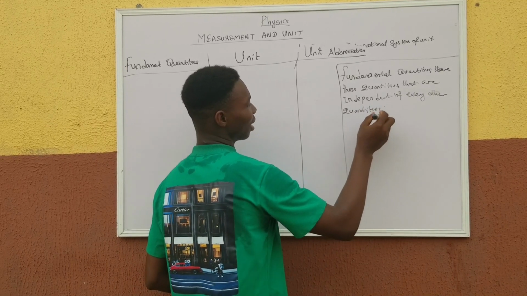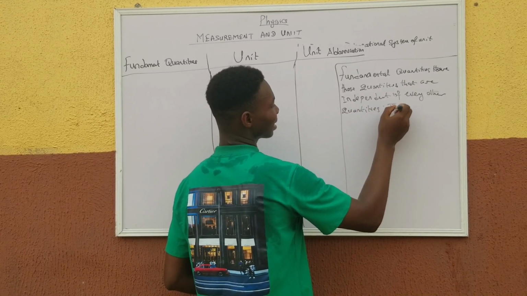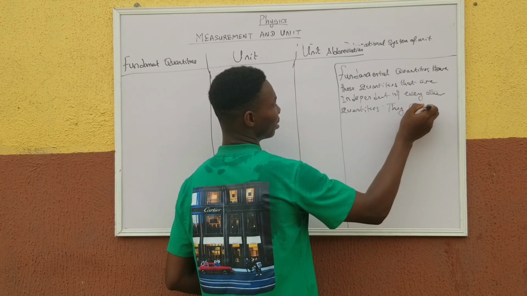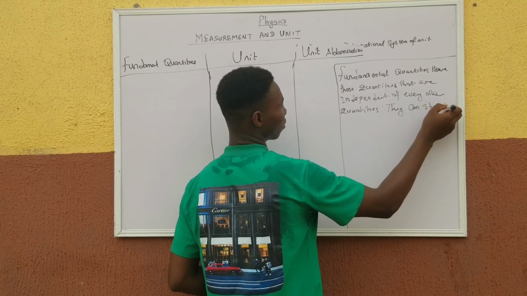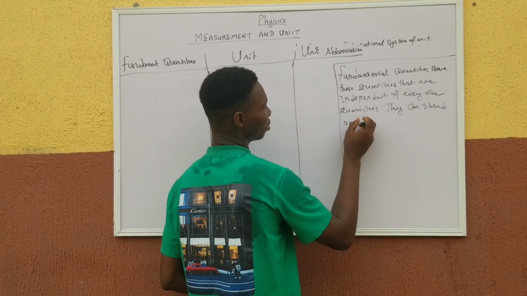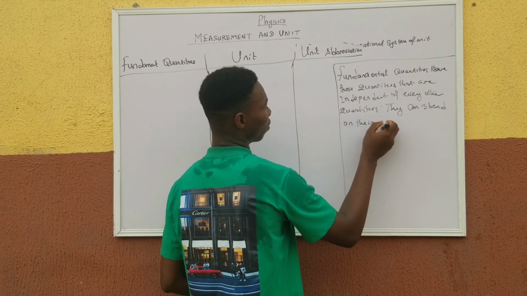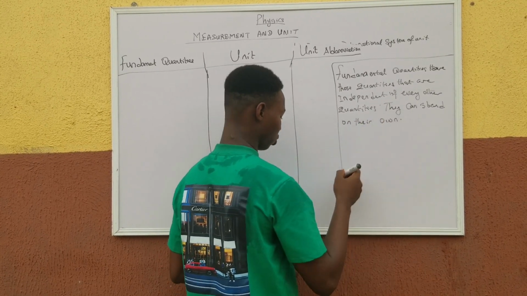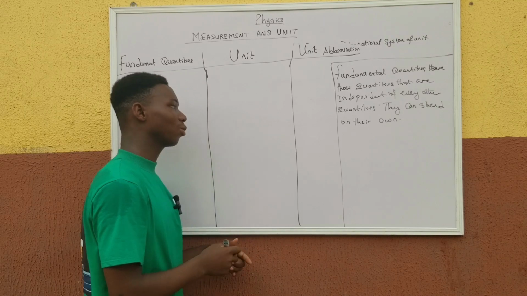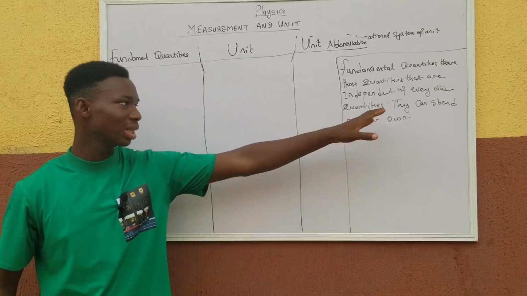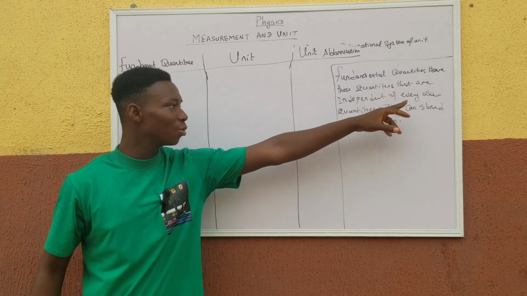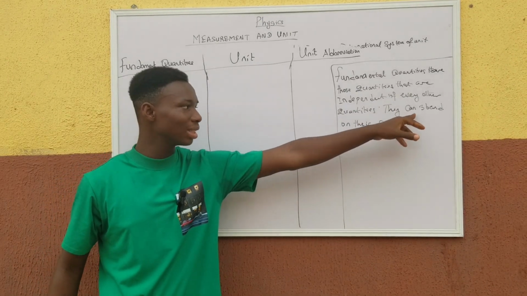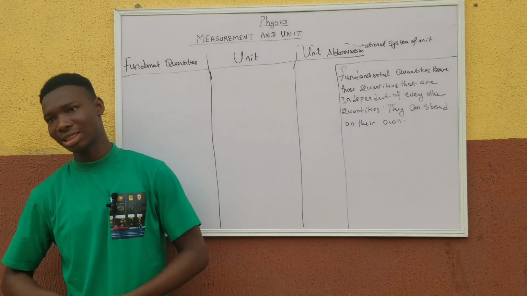And in another way, we can say they can stand on their own. So fundamental quantities are those quantities that are independent of every other quantity.